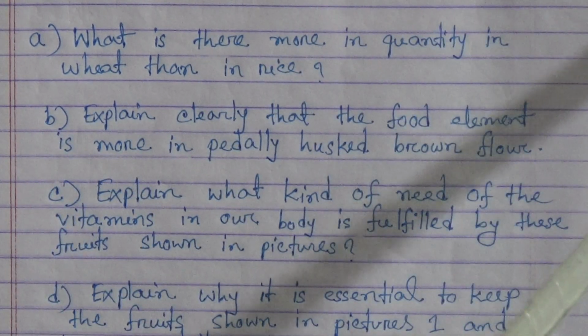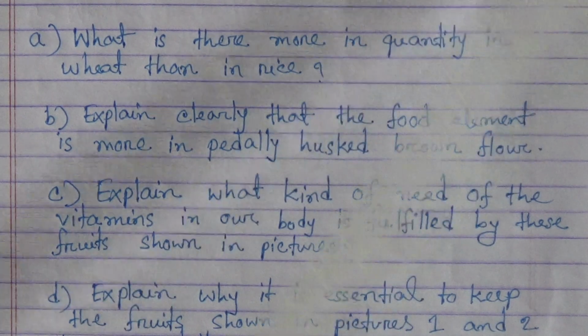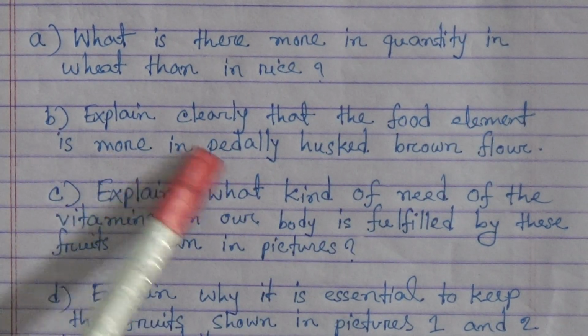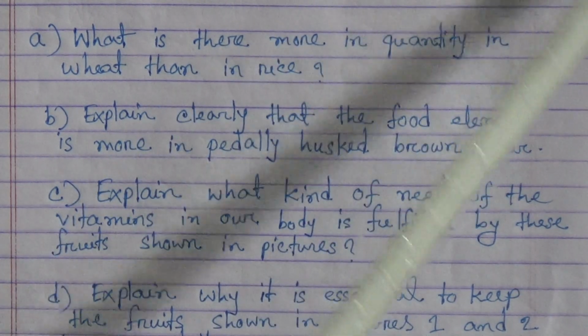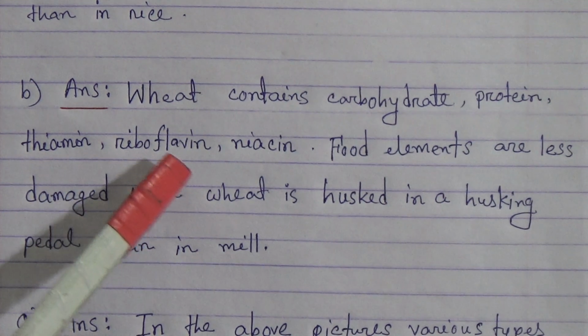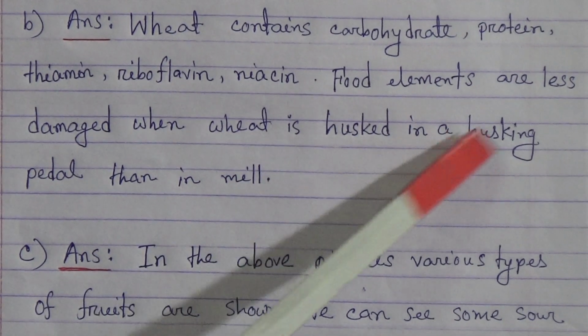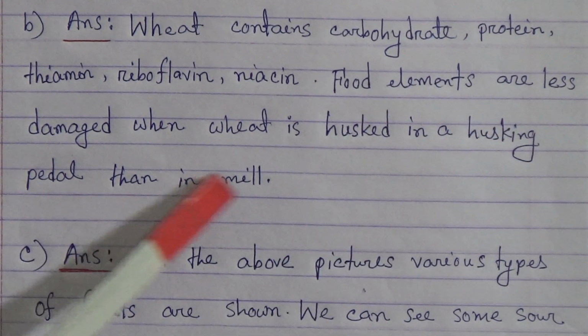Answer. Protein is higher in quantity in wheat than in rice. Number B. Explain clearly that the food element is more in parallelly hatched brown flour. Answer. Wheat contains carbohydrate, protein, thiamine, riboflavin, niacin. Food elements are less damaged when wheat is hatched in a husking paddle than in a mill.